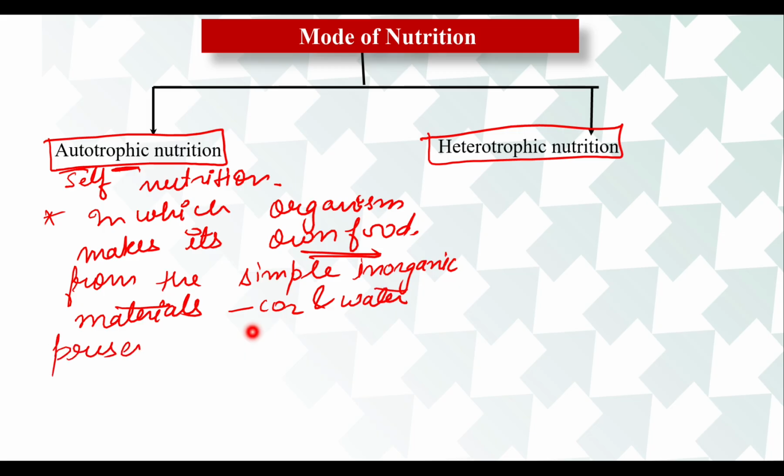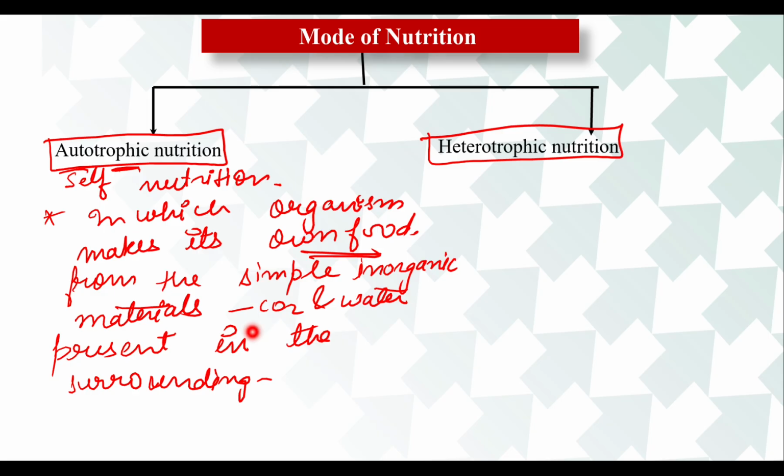I'm writing the whole definition. Don't worry about your notes, you can easily make your notes from these slides. So autotrophic means self-nutrition. The organisms are able to synthesize their own food from inorganic raw materials in the presence of sunlight energy.